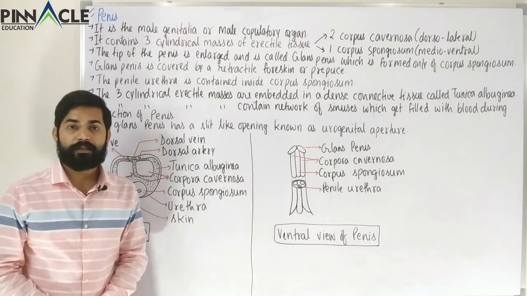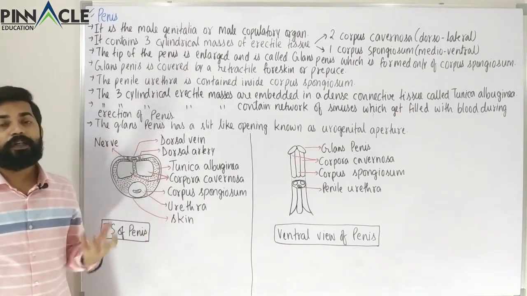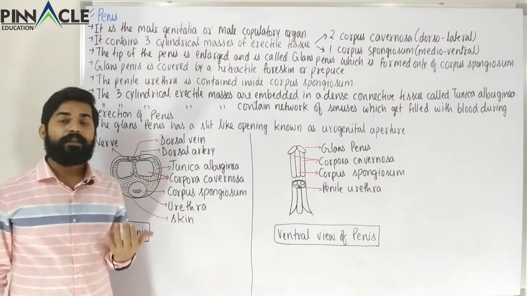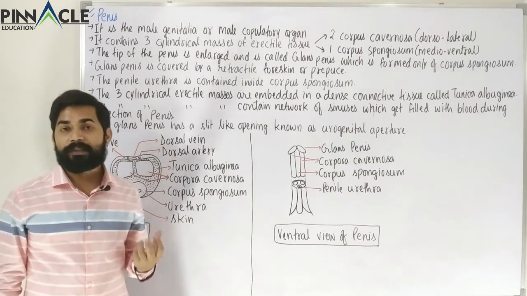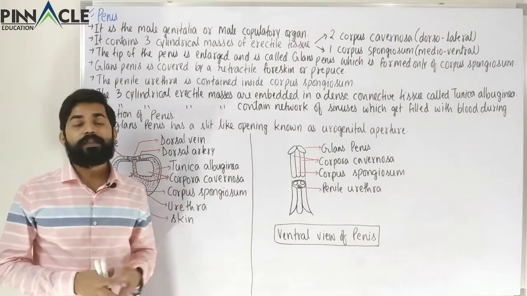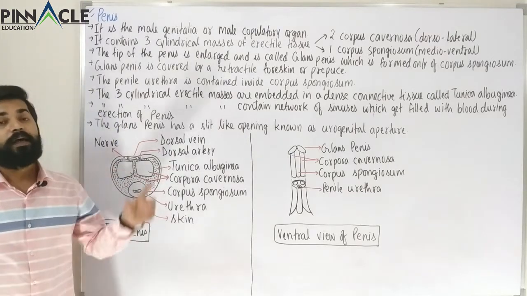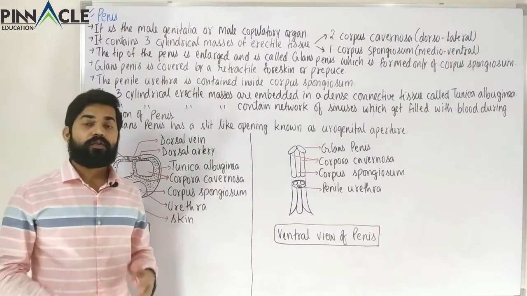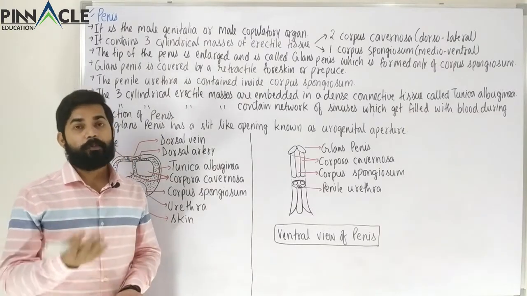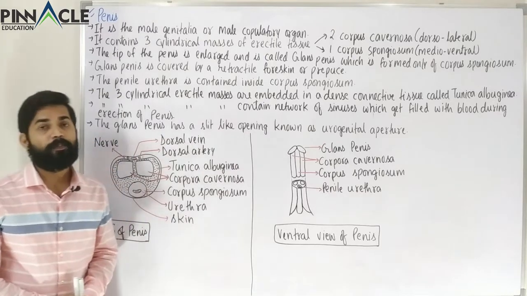A male uses this organ to perform sexual activity or copulation with a female. So this organ is the copulatory organ in human males.